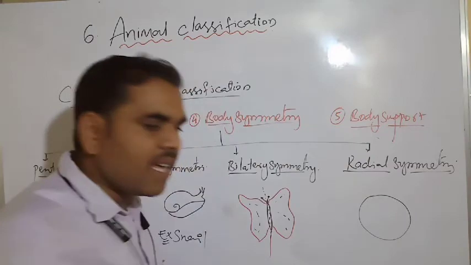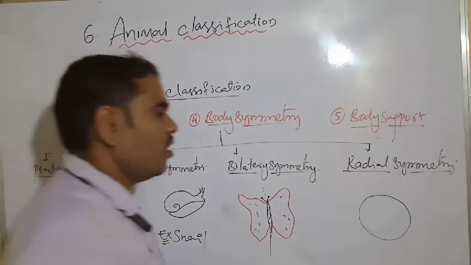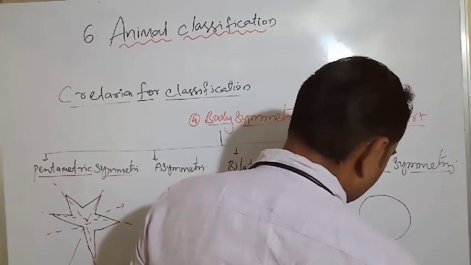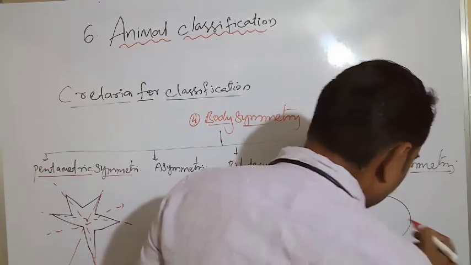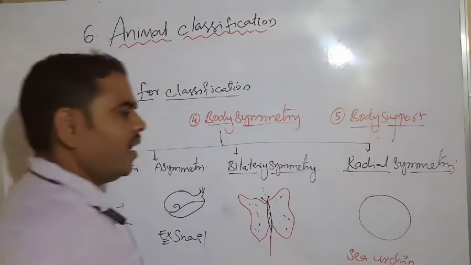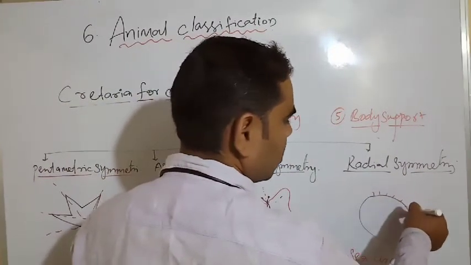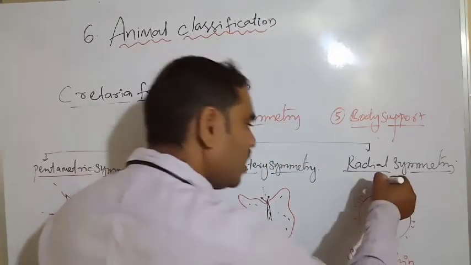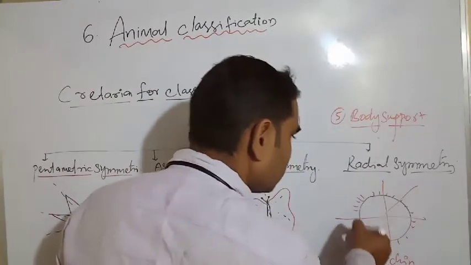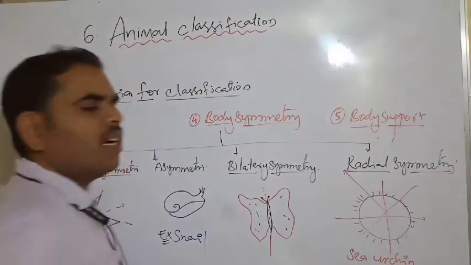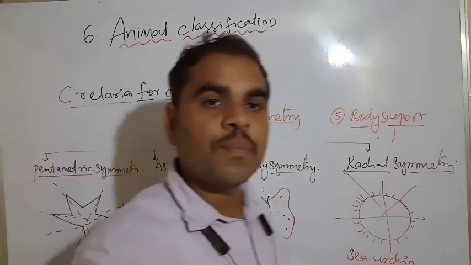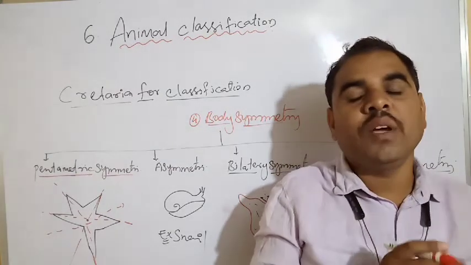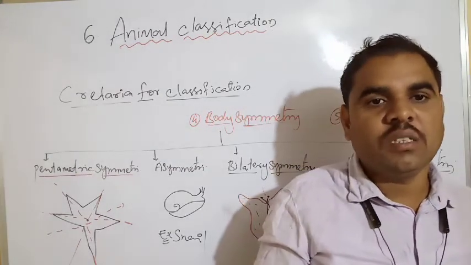Example is a sea anemone. If you cut in this direction, this direction, this direction, it will be equal halves. See, equally dividing. That's why we are calling it radial symmetry.